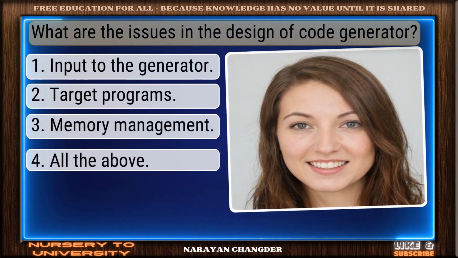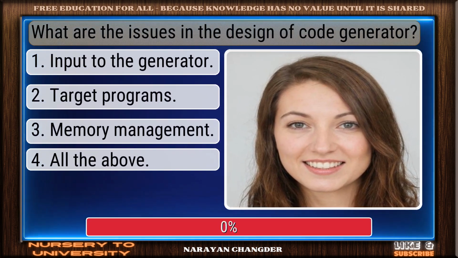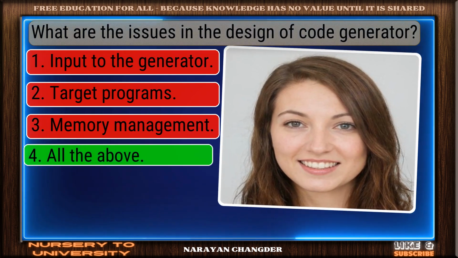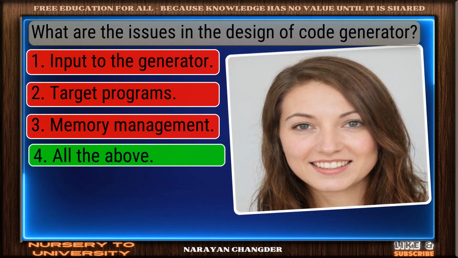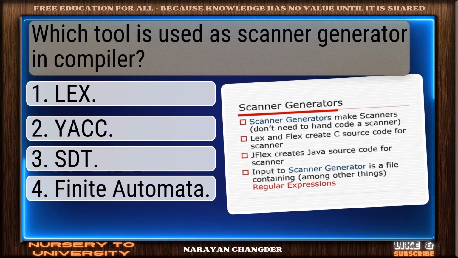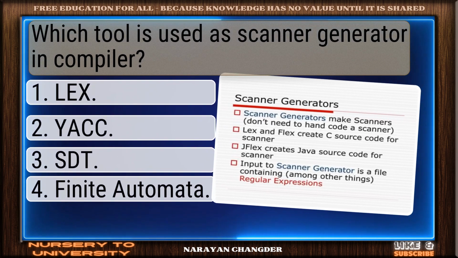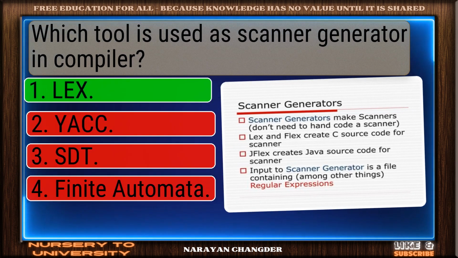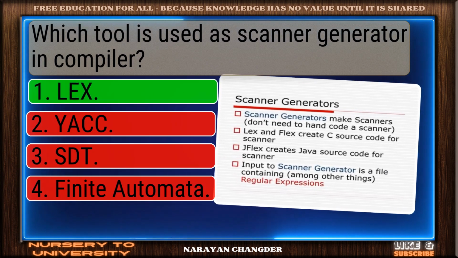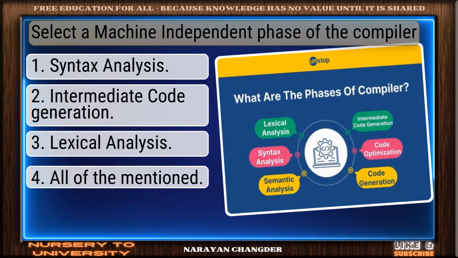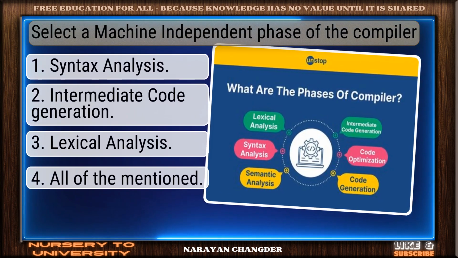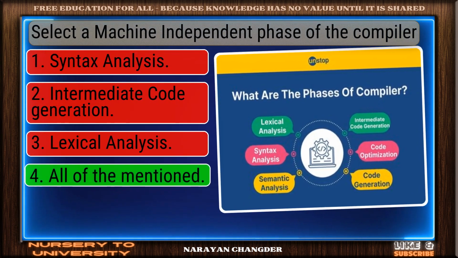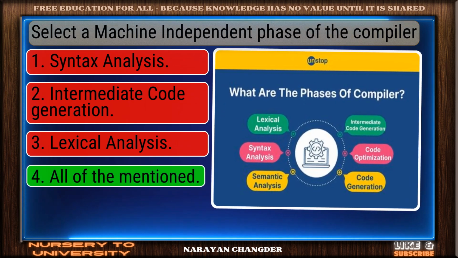Question number 41. What are the issues in the design of code generator? Clear logic. Your choice, all the above, is sound and 100% true. Question number 42. Which tool is used as scanner generator in compiler? Solid response. Lex is a valid choice. Question number 43. Select a machine-independent phase of the compiler. Great thinking. All of the mentioned is the right choice.